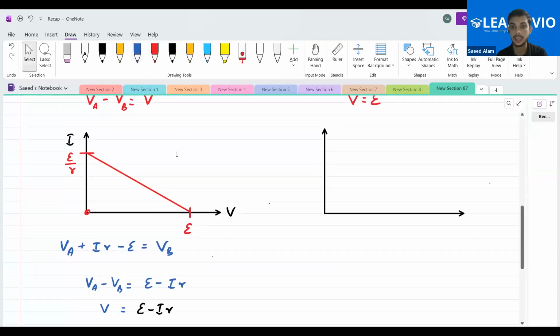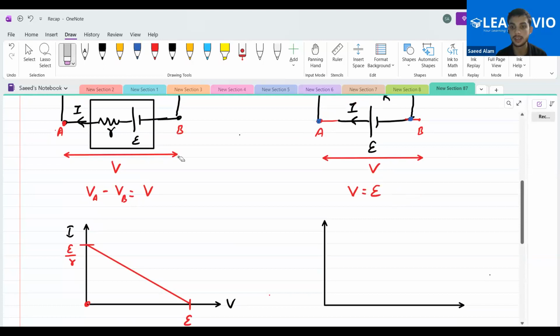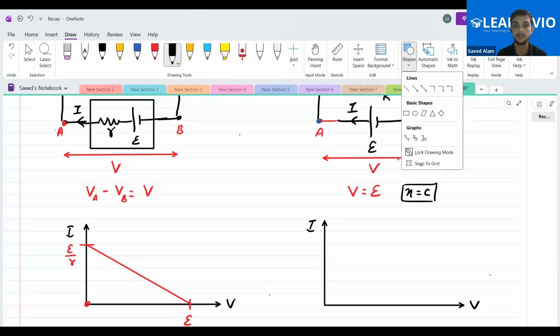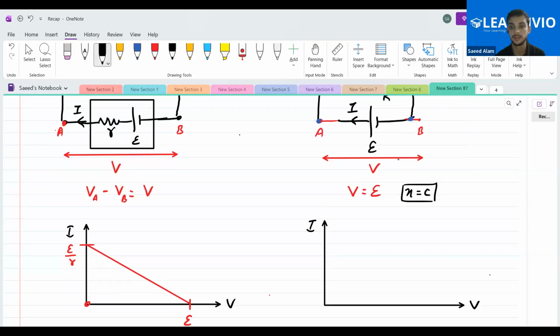So V equals E. Okay, if I plot the curve between V and I, can you see that it is a curve like x equals a constant C? So plot this curve, how will it look?